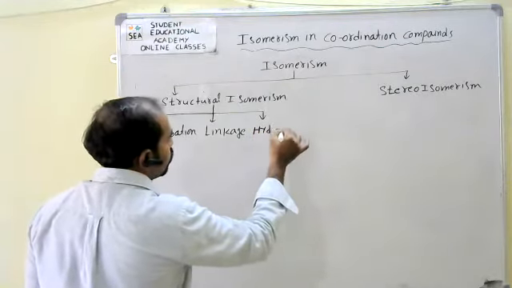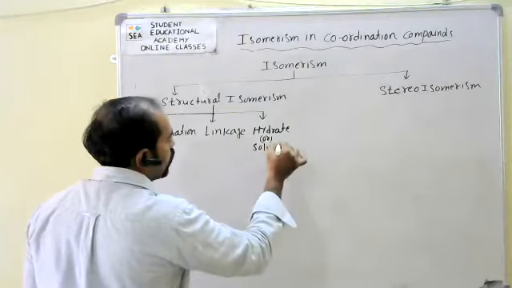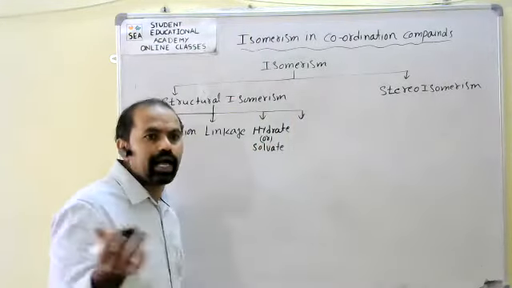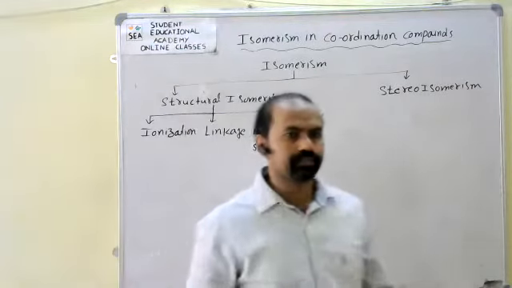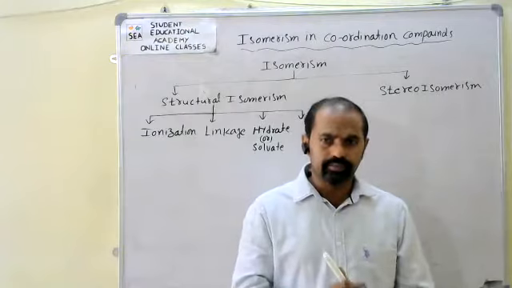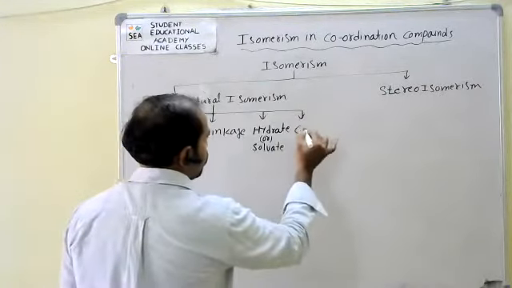Hydrate is also nothing but solvate isomerism. Along with it, it is classified as coordination isomerism.